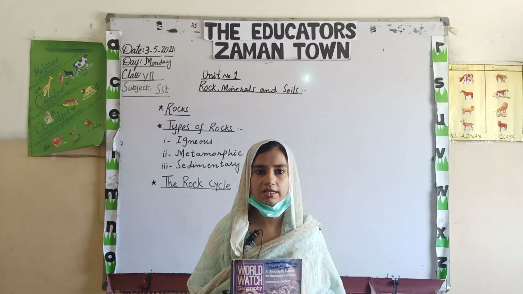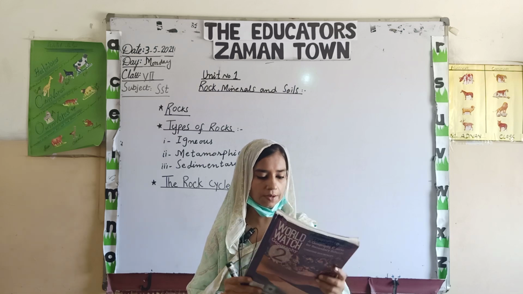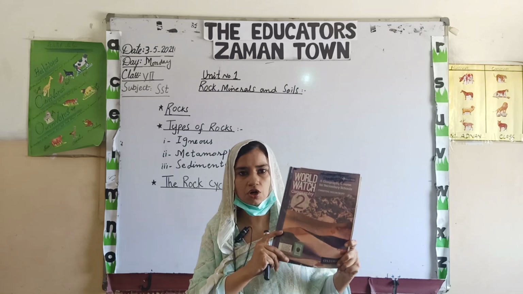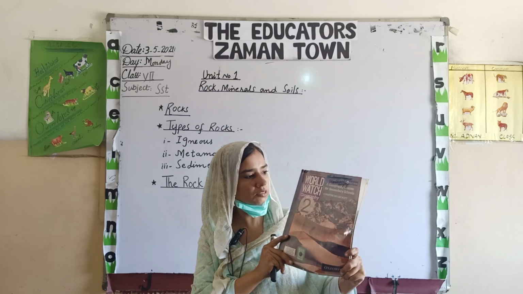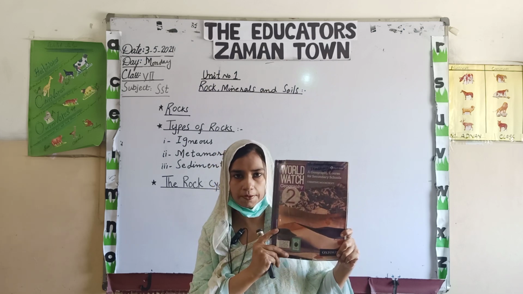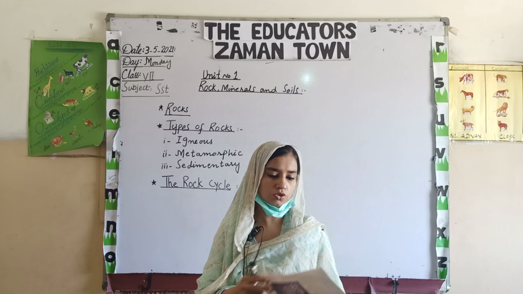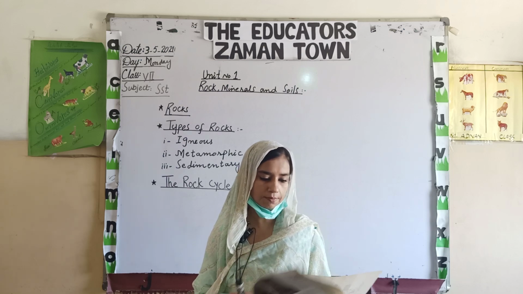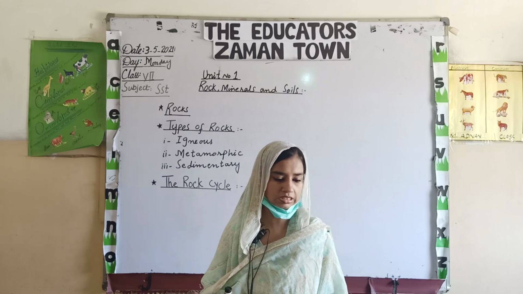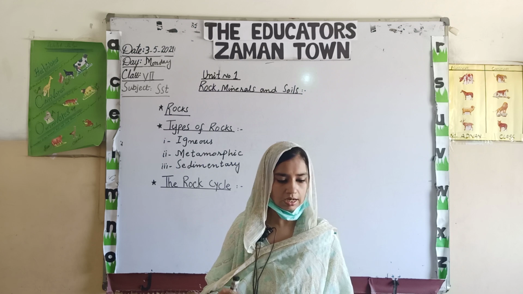Okay, before starting our chapter, just have a glance at your book. This is World Geography 2. So we will start with Unit 1, which is about rocks, minerals and soil.